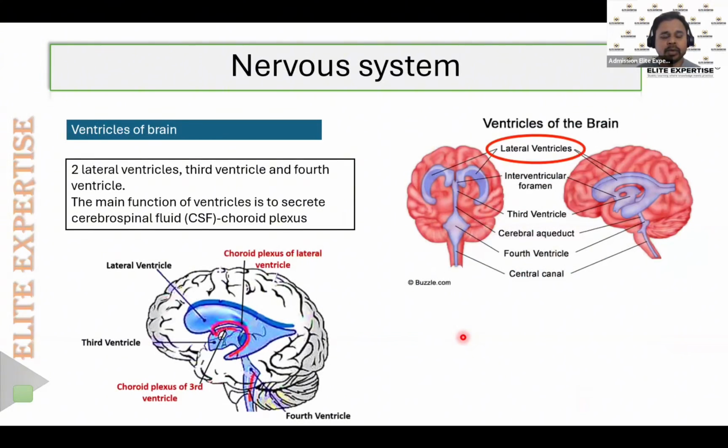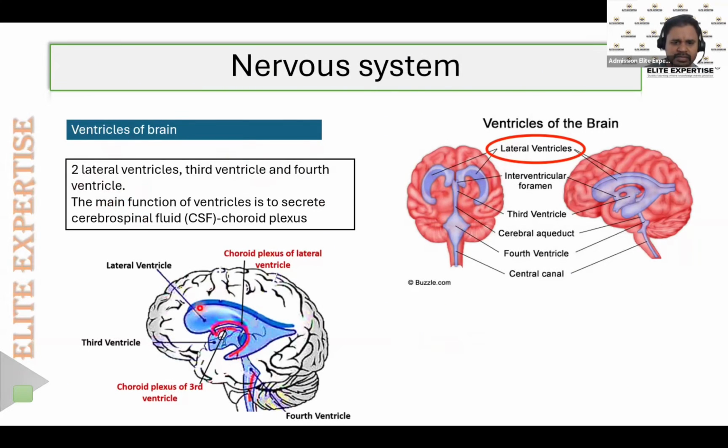Then moving on to the ventricles of the brain. The human brain consists of four ventricles. These ventricles are nothing but, or we can also say that they are, the hollow cavities. Here you can see the bluish color one. These two are known as the lateral ventricles. So there are two lateral ventricles, one third ventricle and one fourth ventricle. So in total there will be four ventricles in our brain: two lateral ventricles, the third ventricle, and the fourth ventricle.